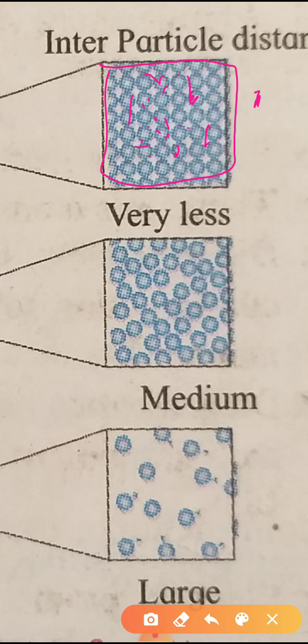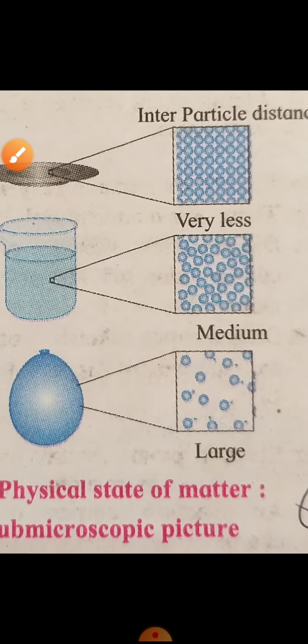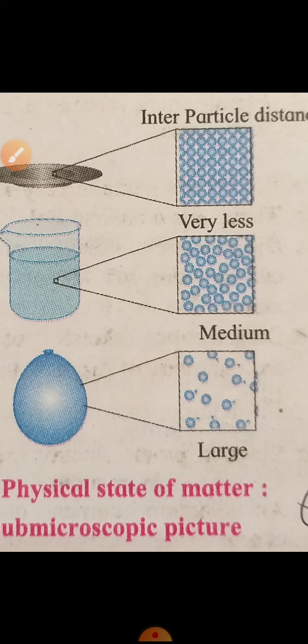Second, because of this, solids have fixed volume also. Solids have high density and they are non-compressible. Non-compressibility is the property. So remember, in case of solids, the distance between the two particles, means atoms and molecules, is very less. The intermolecular force between them is very large. That's why the particles do not move but vibrate in their own position, and they hold one another to form a definite shape to the solid.